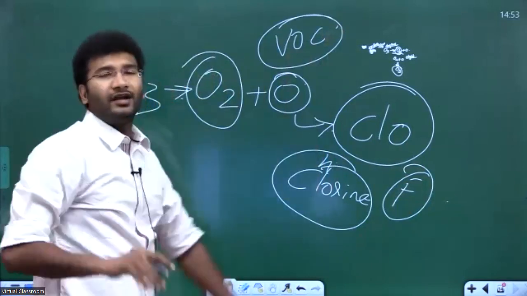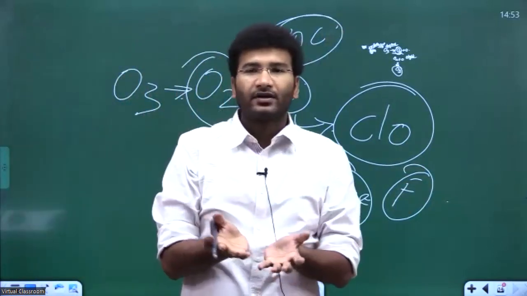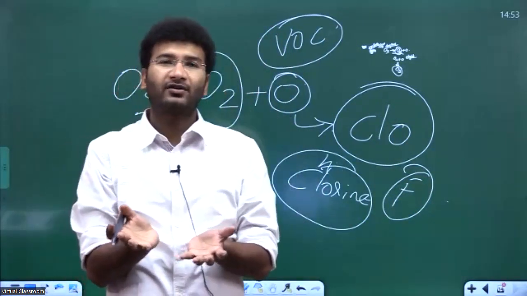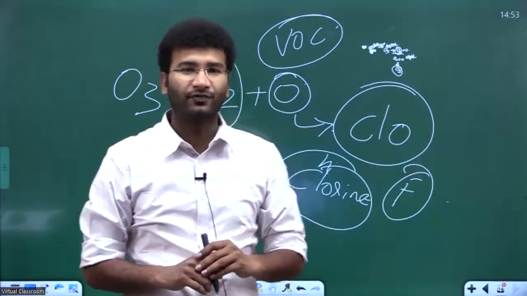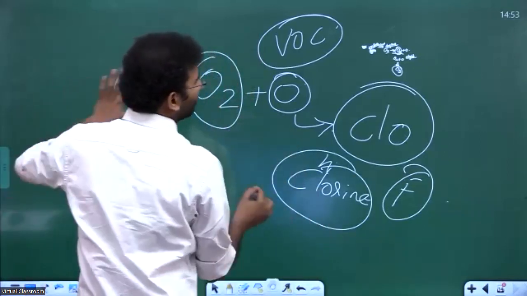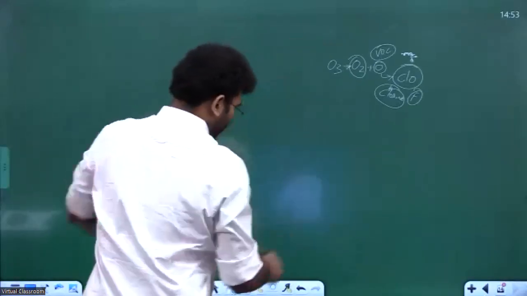Because of this, the reverse process of converting back to ozone is not taking place, because of which the thinning of the atmosphere is taking place with respect to the ozone.